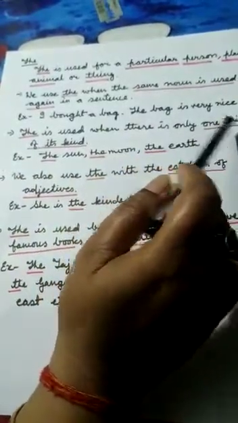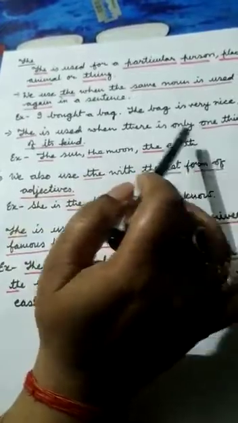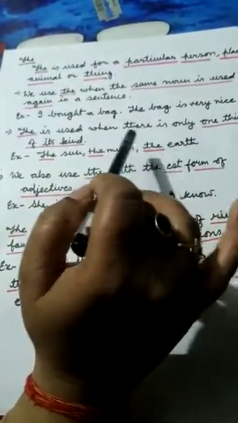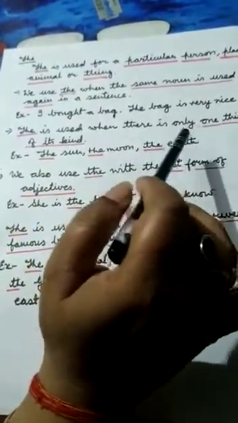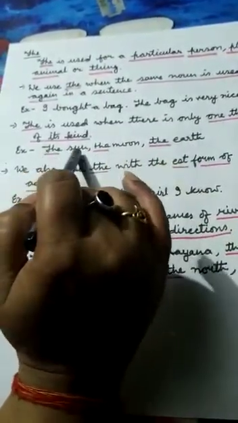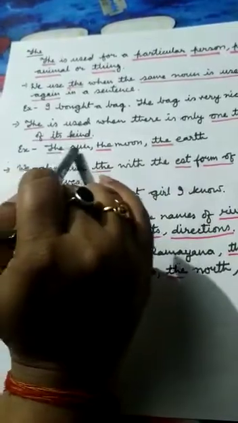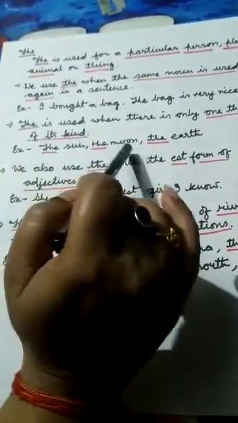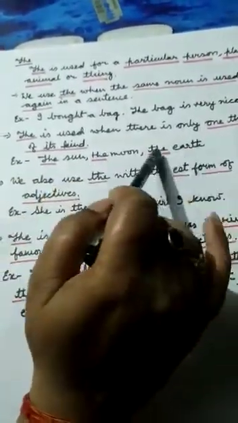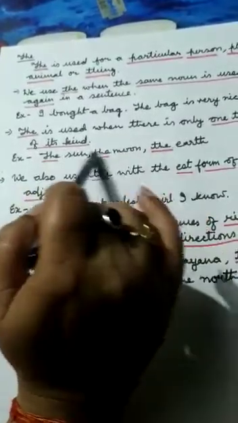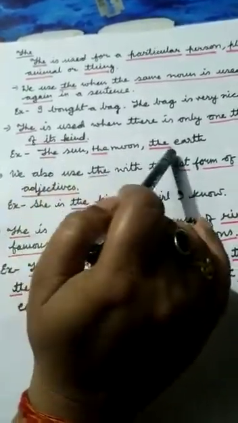The is used when there is only one thing of its kind. When we are writing many things but each is another kind, they are not in the same family, same kind, so we will write here, for separating them, the sun. Here is sun, we are talking about the sun, so we will write here the moon, the earth. यहाँ पे सन, मून और अर्थ अलग अलग चीजें हैं, सो इनके आगे हमने द लगाया है.